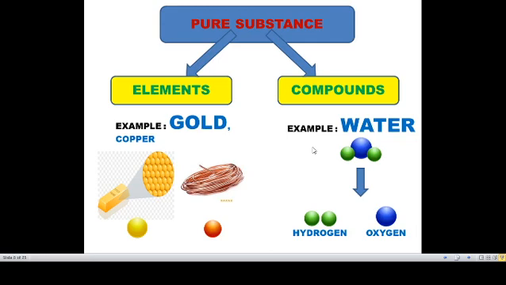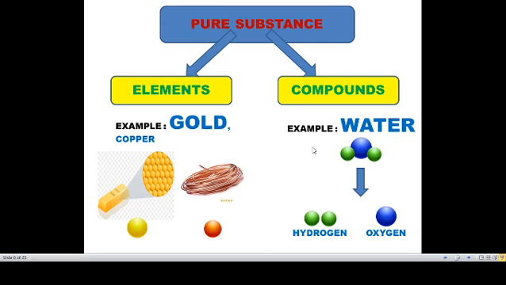Elements, for example gold and copper, these are all elements, and compounds, for example water. Two or more elements are combined, right? Hydrogen is one element, oxygen is one element. So these two elements are combined to give a compound. So elements means only one element, that means one particular thing.